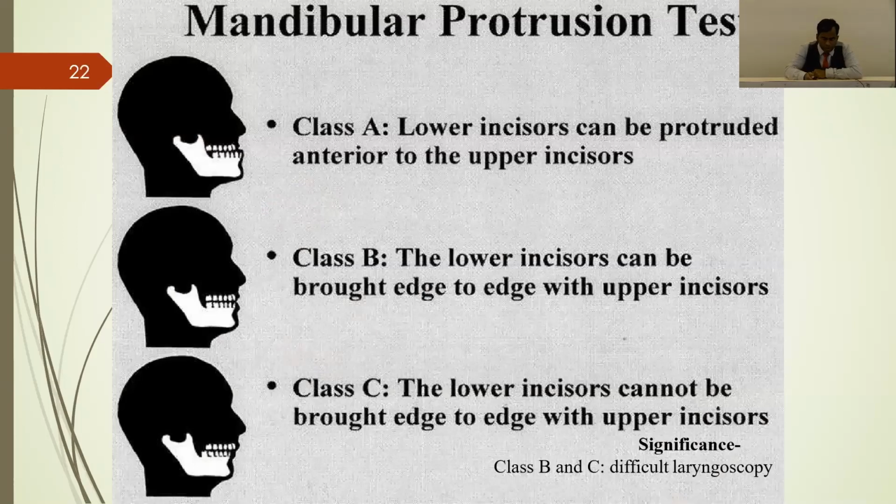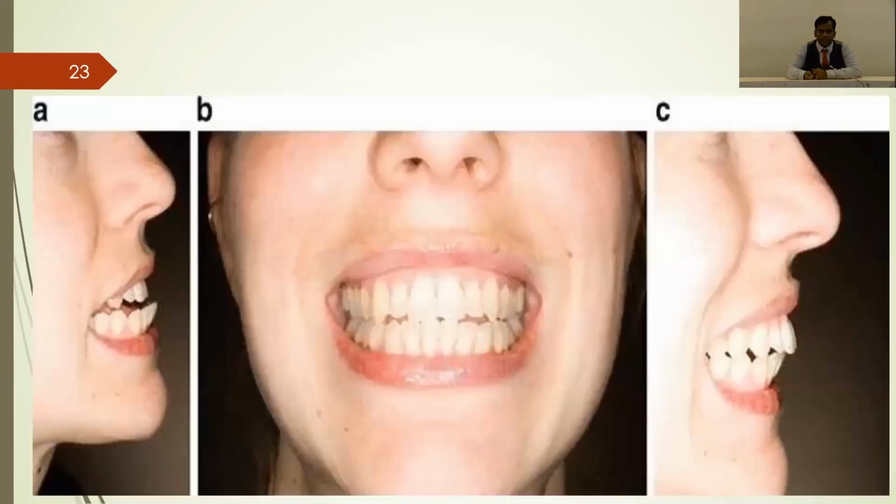And then something known as the mandibular protrusion test. So you can see this in the diagram. If the lower mandibular incisors cannot come outside above the upper incisor, that means it's a grade A. Then grade B is the lower incisors just approximating the upper incisor. And if the lower incisors cannot come out of the upper incisor, that is grade C. So grade B and grade C will add up to our difficult airway.